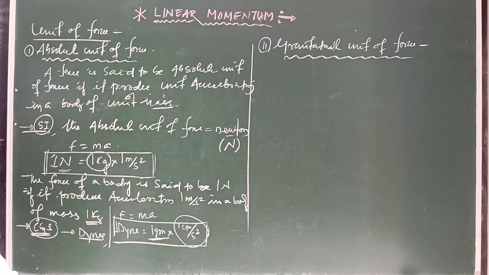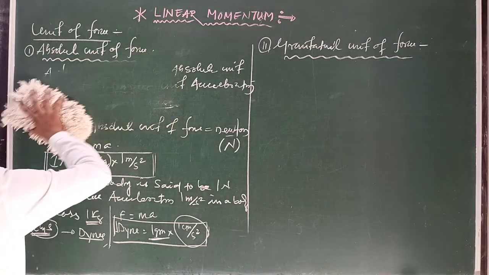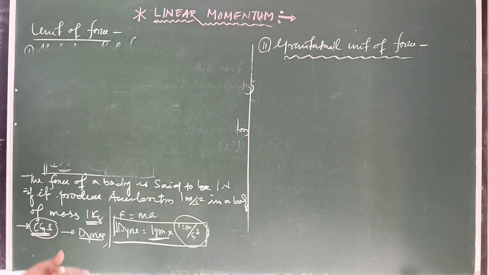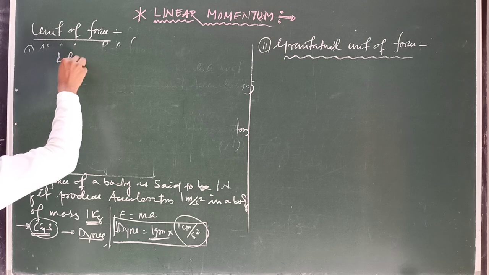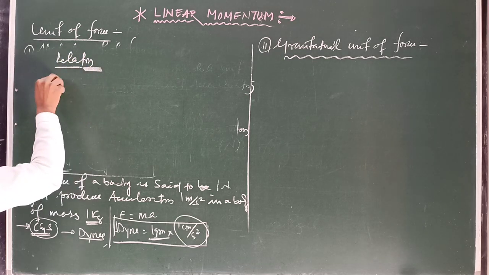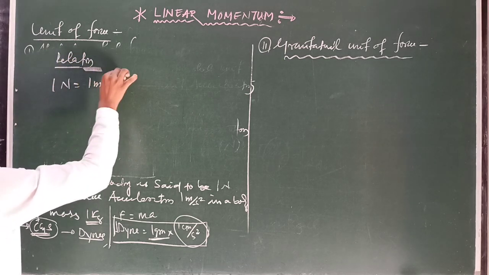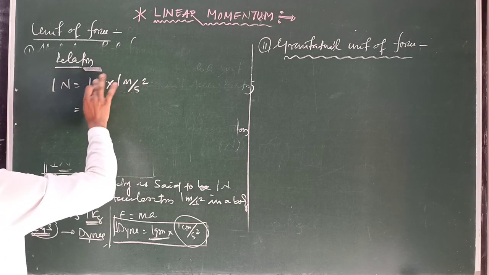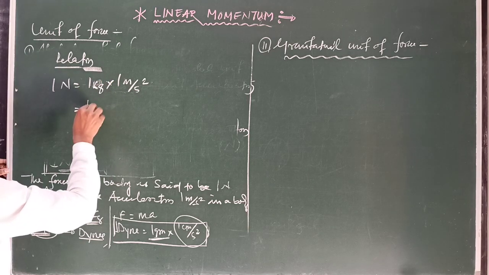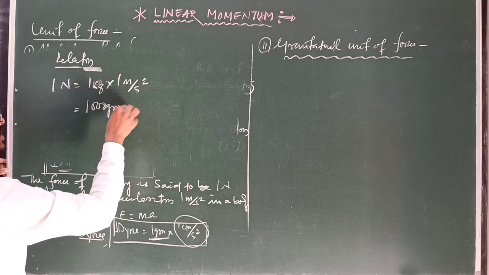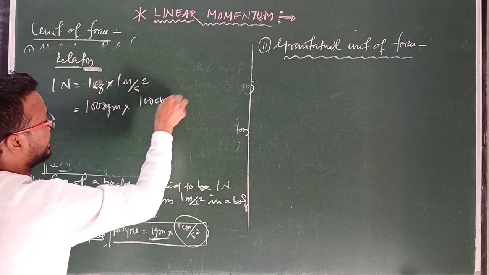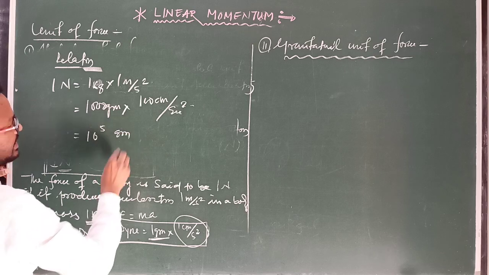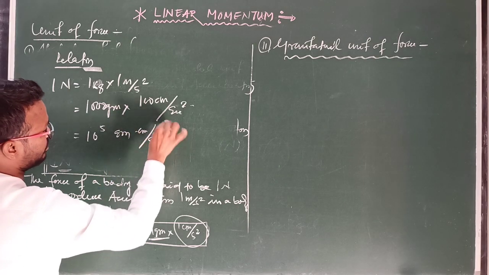Clear? So if you write the relation between dyne and Newton, 1 Newton equals 1 meter into 1 meter per second square, and 1 meter we can write as 1 kg, and 1 kg is 1000 gram, into 1 meter equal to 100 centimeter per second square, which gives 10 to the power 5 gram centimeter per second square.